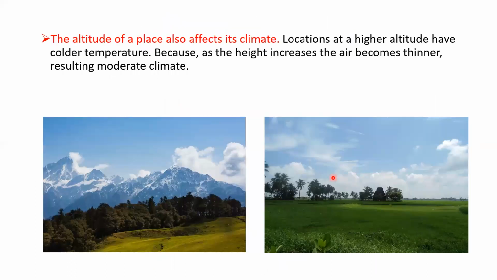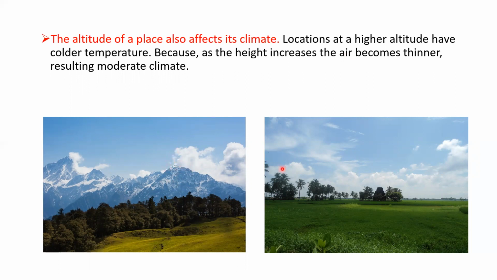We also talked about the altitude. So you have understood what altitude is? It is the height of a place from the sea level. This mountain is very high from the sea level, that is why it is colder in the mountain. So the higher the altitude of a place, the colder it is. That's why in plain areas, it is not that much cold. But as we go up to the hills, the mountains, it becomes colder and colder.